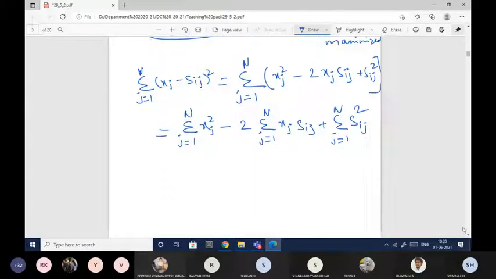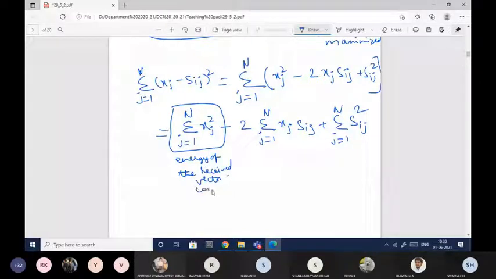If you observe this, the first term is nothing but the energy of the received vector, which will be some constant value. One more thing, it is not dependent on i; it is independent of i. As I've already mentioned, only when k is equal to i should the decision rule, the log likelihood function, be maximized. Anyway, this is independent of i.